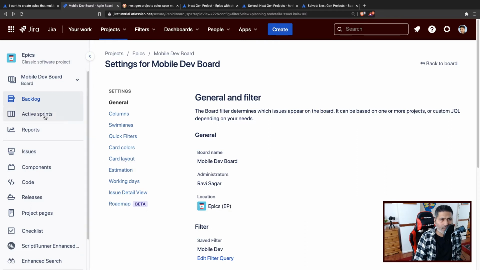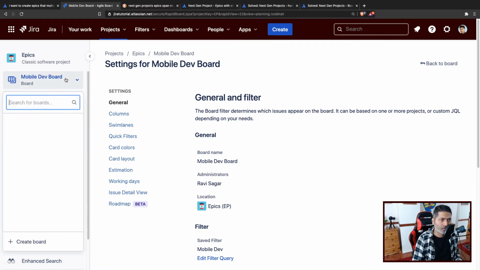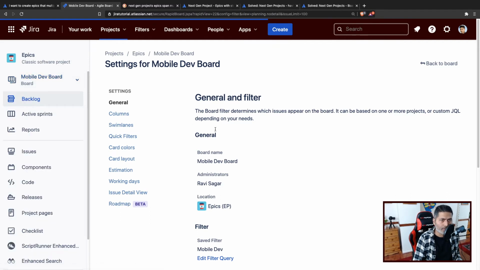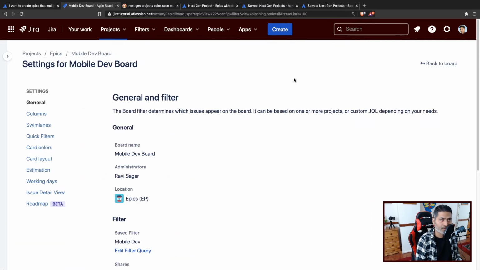What I was thinking of doing is, I think this is fine. Let us take a look at this board and see how it works in real life. So I'll go to the board, and if you want, you can get rid of the sidebar to give you more space, like this.